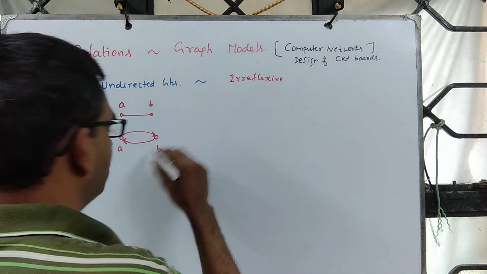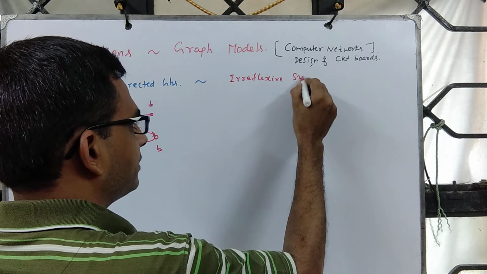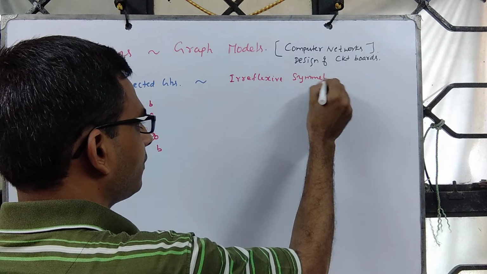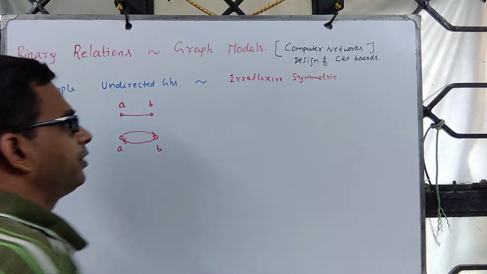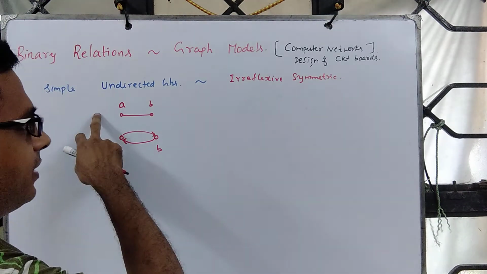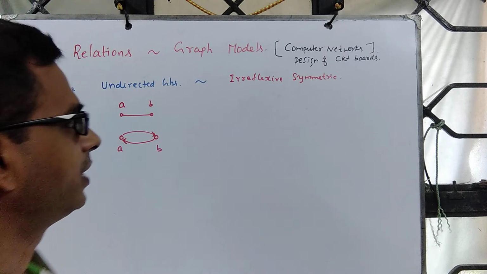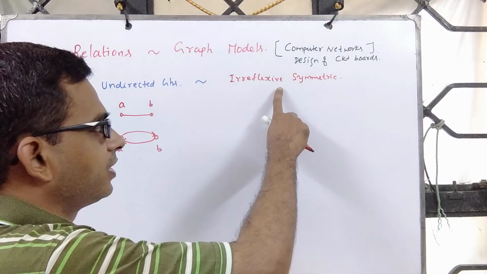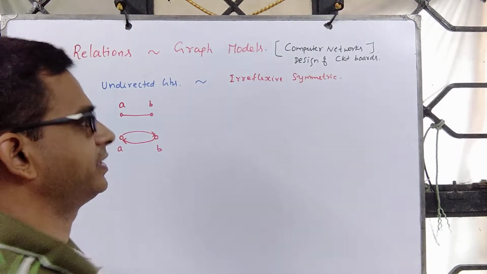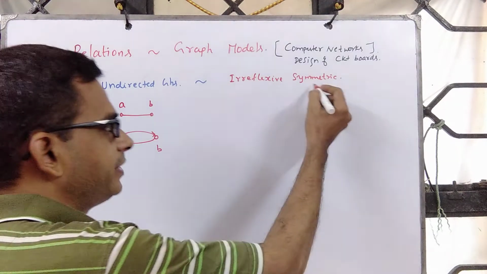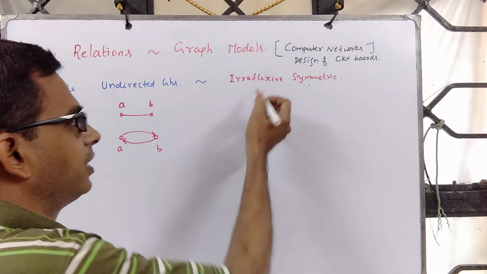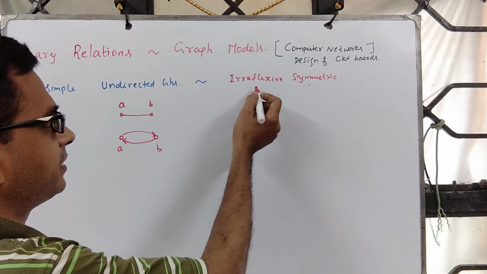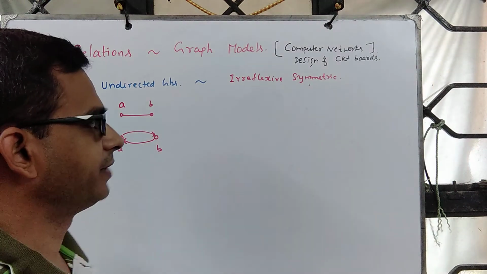What are those relations? They are basically symmetric relations. So counting the number of simple undirected graphs on n vertices is equivalent to counting irreflexive symmetric relations. Symmetricity brings undirectedness, irreflexivity brings simplicity.